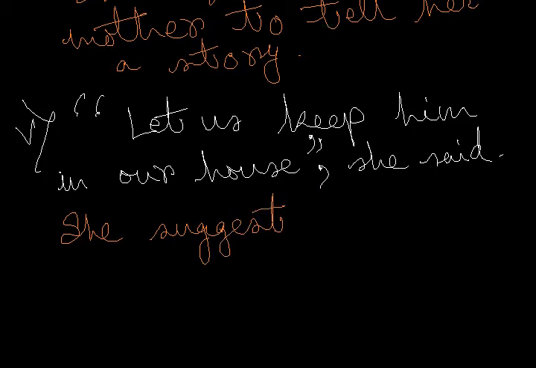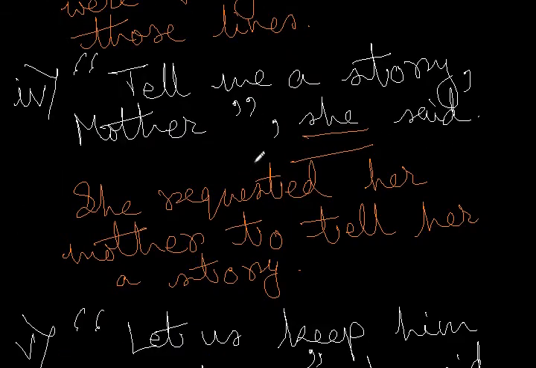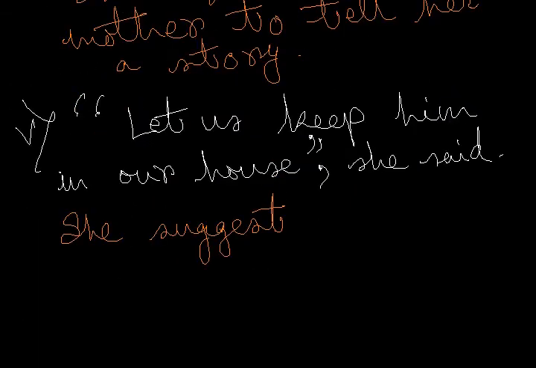I have forgotten to mention. Let us go back to the previous sentence once again. As you can see, tell me a story, mother. This is a request. So even this one is an imperative sentence. This is a request. And the last one, let us keep him in our house, she said, this is a suggestion, as I told you. And of course, this is again an imperative.